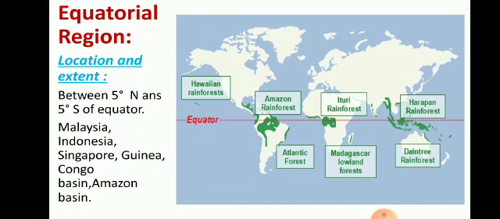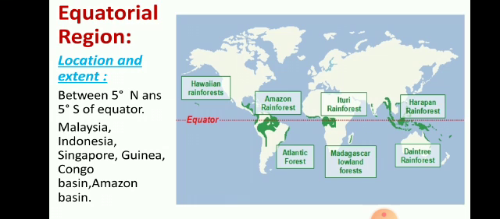Location and extent. Equatorial region lies 5° north and 5° south of the equator. Countries which fall here are Malaysia, Indonesia, Singapore, Guinea, Congo basin and Amazon basin.